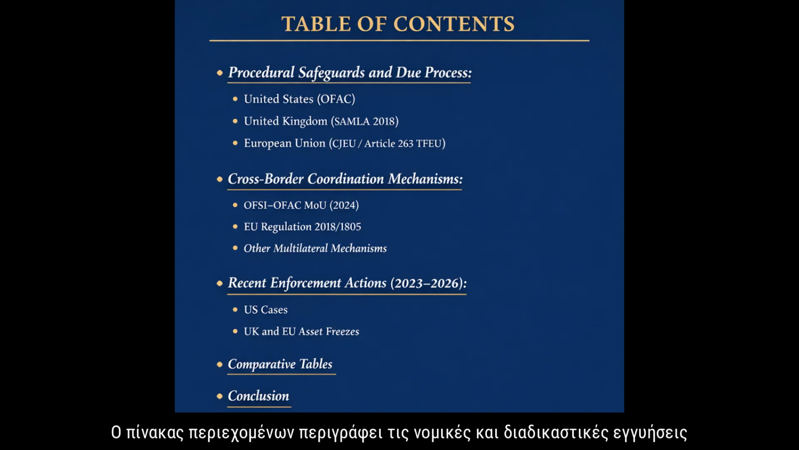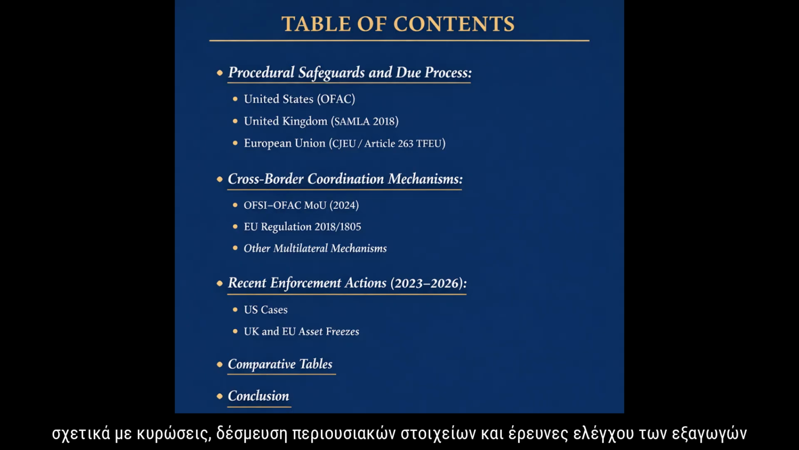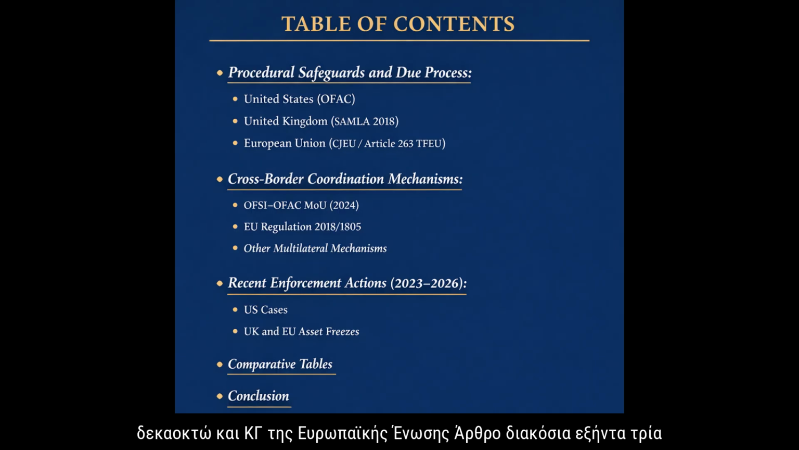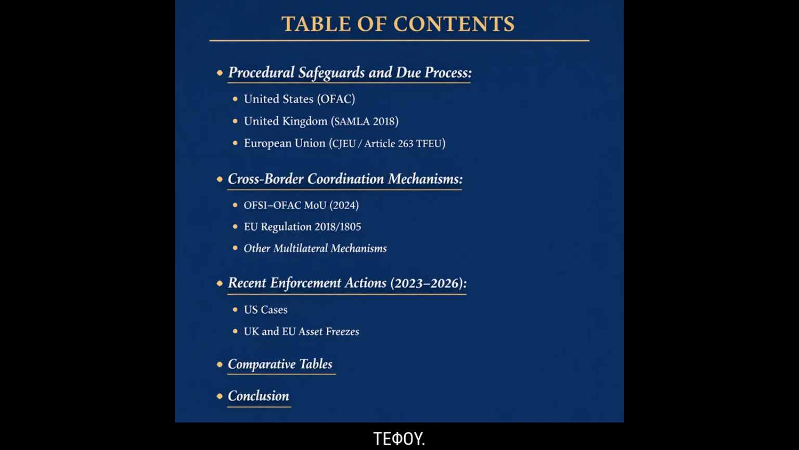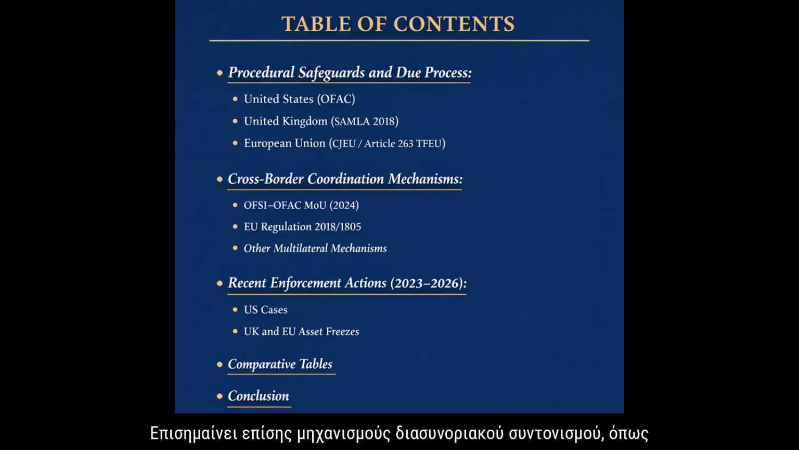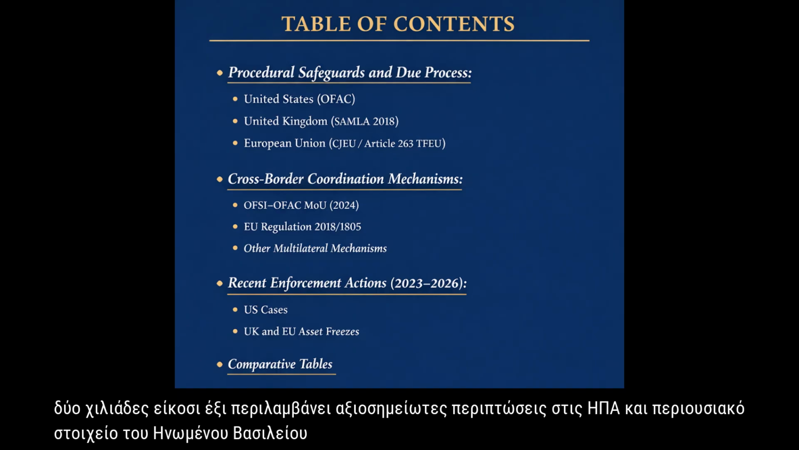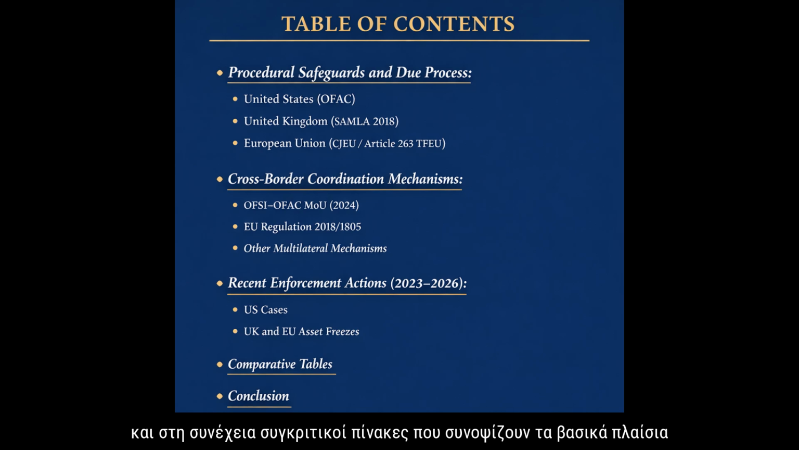The table of contents outlines the legal and procedural safeguards related to sanctions, asset freezing, and export control investigations across the United States, OFAC, United Kingdom, SAMLA 2018, and European Union, CJEU Article 263 TFEU. It also highlights cross-border coordination mechanisms, such as the OFAC MOU 2024 and EU Regulation 2018/1805, alongside other multilateral efforts. A review of recent enforcement actions, 2023-2026, includes notable U.S. cases and UK asset freezes, followed by comparative tables summarizing key frameworks and a conclusion.